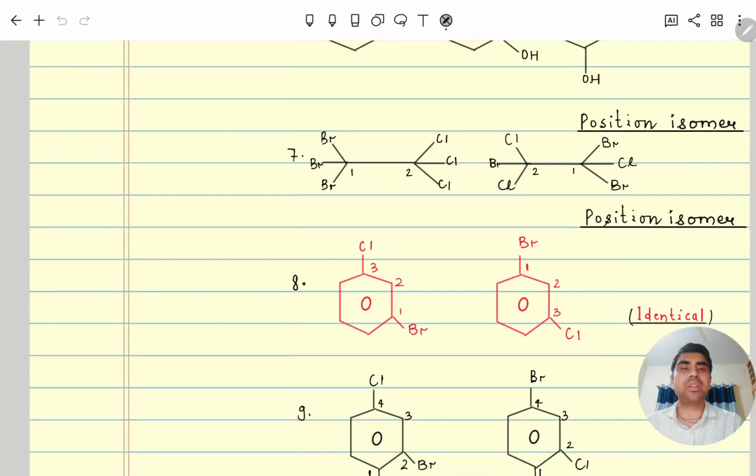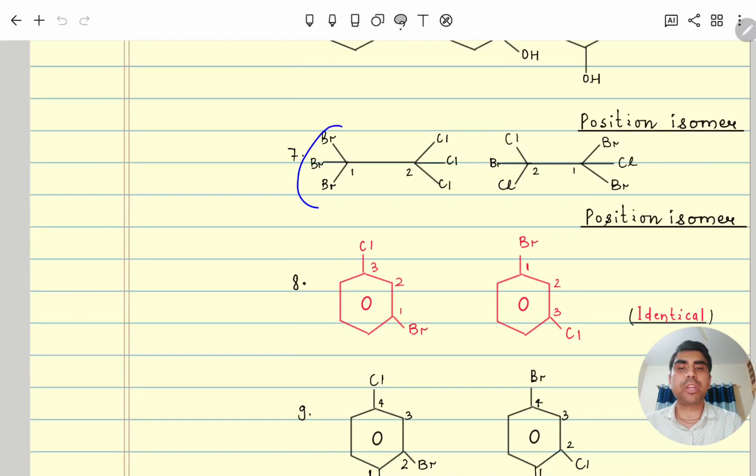Here also you can see in this compound what is happening: bromine, bromine, bromine, chlorine, chlorine, chlorine. But here chlorine is there at 2, 2, 2, but here you can see at 2, 2, 2 bromine came, and 1, 1 bromine, but 1 chlorine also came, means positions change with respect to chlorine and bromine.